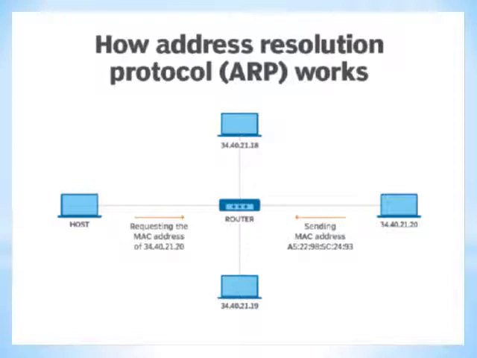Now let's move towards how the address resolution protocol works. We have a particular figure, a simple and short model for understanding the working of the ARP protocol. In that LAN network, we have four computers connected in the LAN as shown in the figure. Out of the four computers, one computer acts as the host while sending a particular request to another computer. That request contains the MAC address of that particular machine through the router. So this is the simple and basic diagram to understand the address resolution protocol.